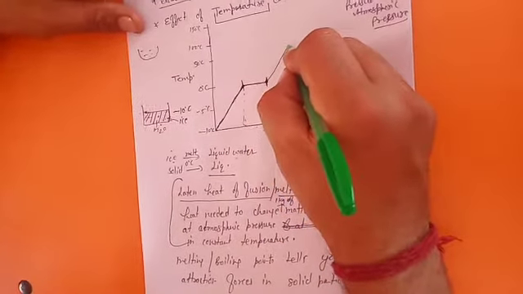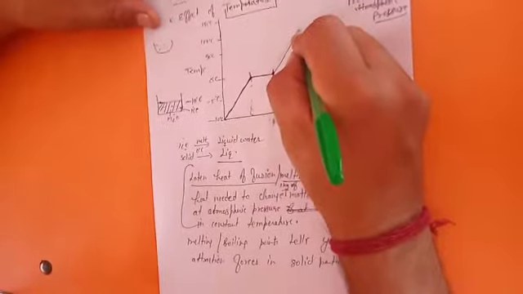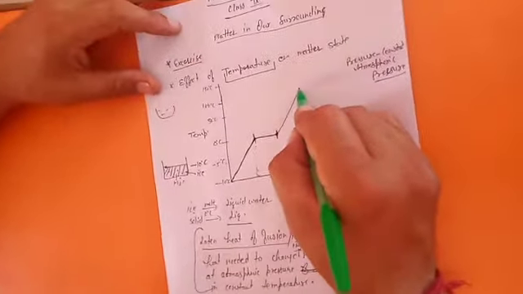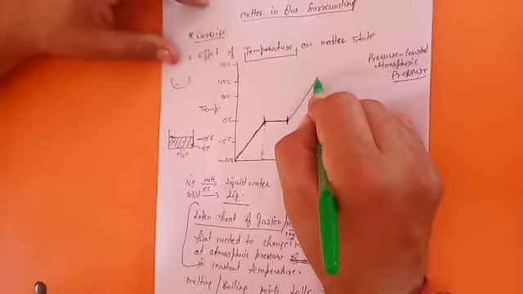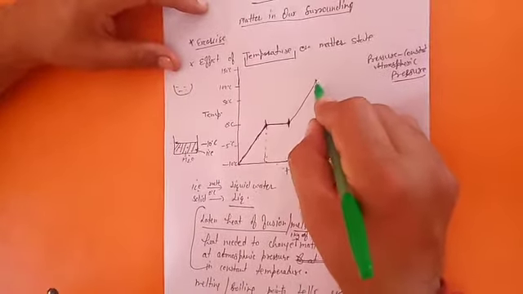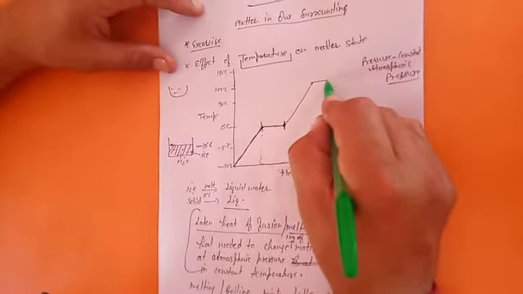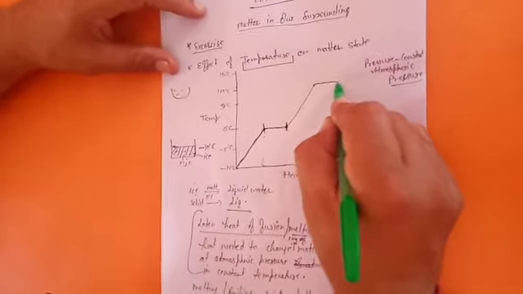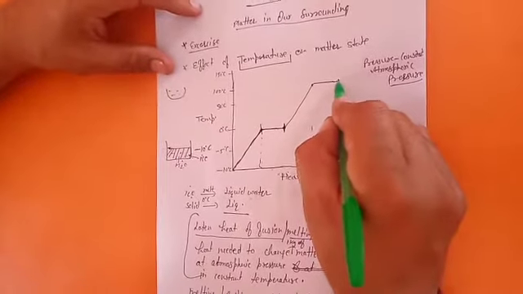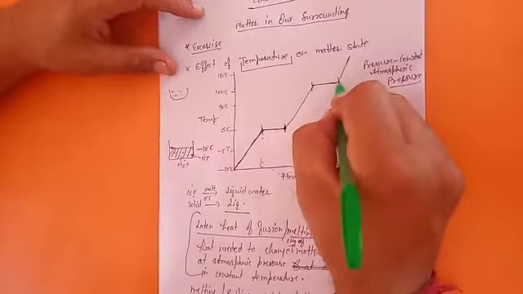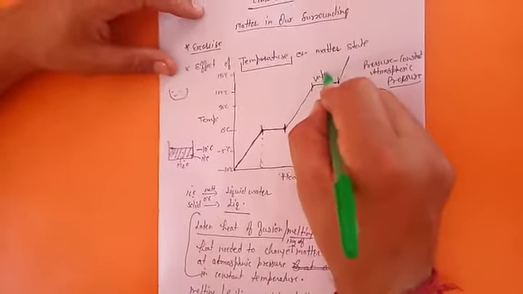Now, after the whole ice gets converted into water and you add more heat, the temperature will again start rising. But when it goes to 100 degrees Celsius, it will start getting converted into gas, and you will see that you add heat, but there is no temperature rise there also, up to when all the water gets converted into the gaseous state. So this process is termed as vaporization.